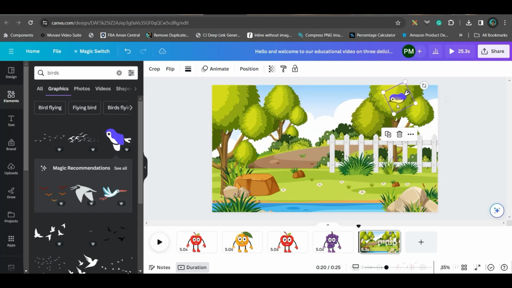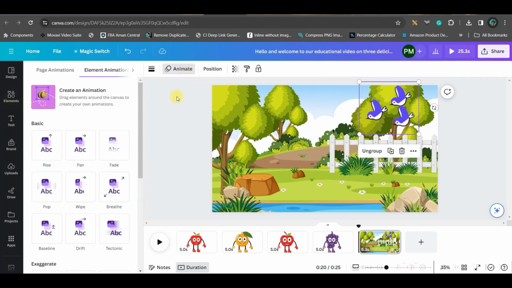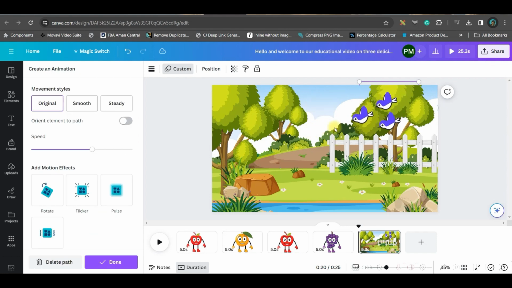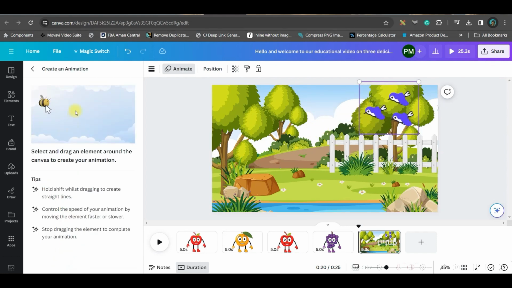Just place it here. Now I will simply make a couple of copies of it. And then I will press shift and select all these three together and group them. Now simply go to animation section, go to create an animation and just make it like this. If you don't like it, you can delete the path and go to again creating animation.